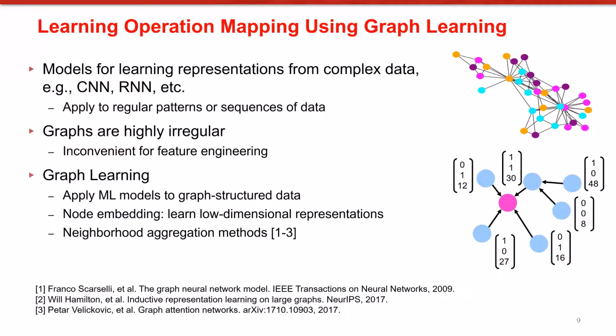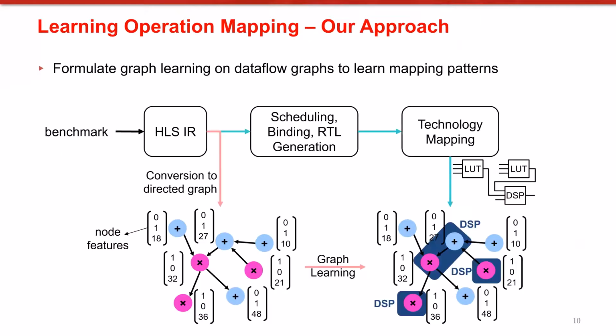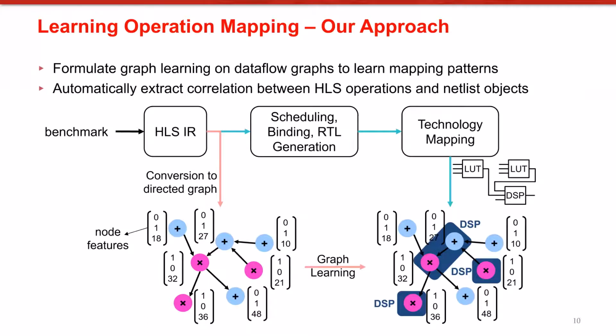There has been an increasing interest in learning representations in graph-structured data. These methods, so-called graph learning, aim to learn low-dimensional representations of graph data. And among these, neighborhood aggregation methods fit well for our problem because we are interested in inferring local mapping patterns in a neighborhood around HLS operations. We formulate graph learning techniques on data flow graphs to learn mapping patterns based on both data flow graph structure and operation features. To be able to realize that, we extract the correlation between HLS operations and netlist operations.